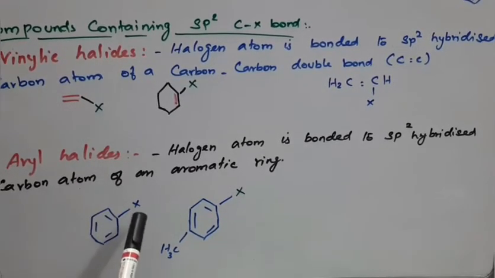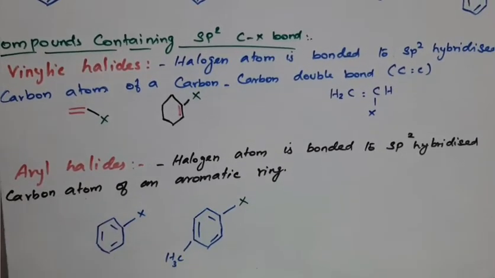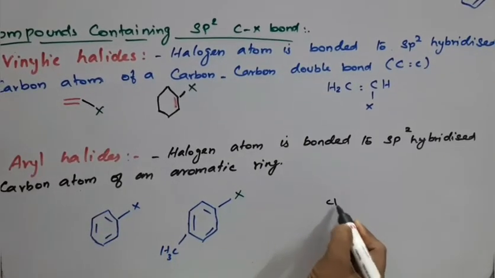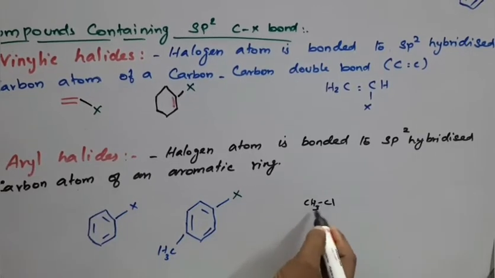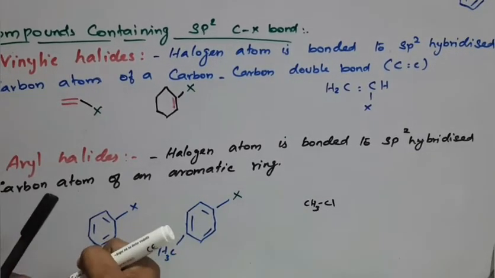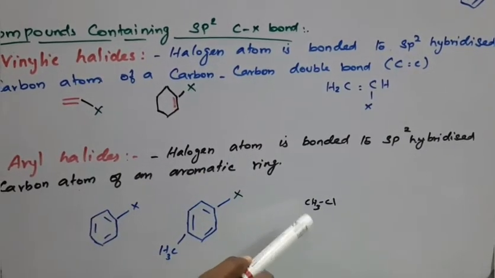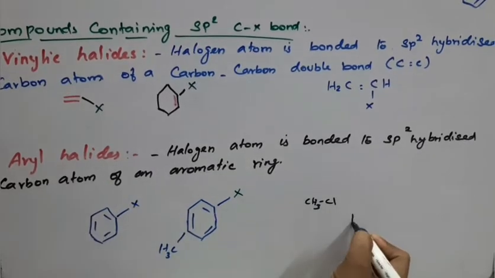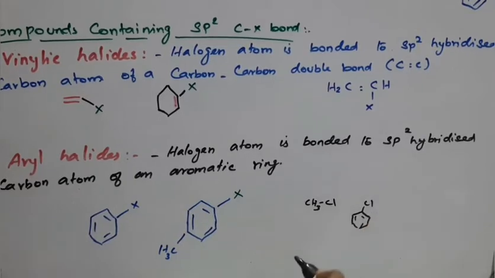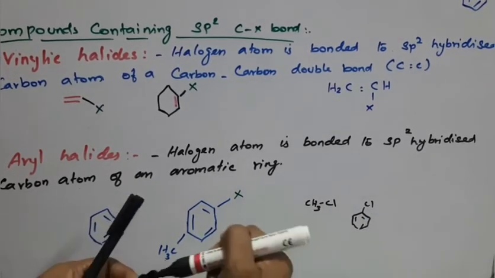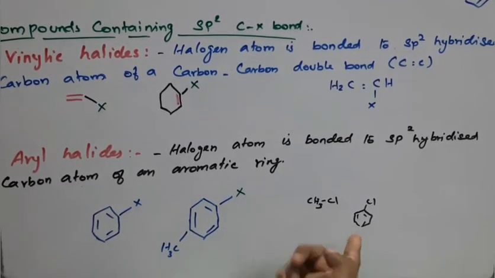Overall, first of all, what do we mean by haloalkane? Haloalkane simply means a halogen group such as Cl attached to an alkyl group; otherwise it is called an alkyl halide. The next one is aryl halide: the aromatic ring, this is a benzene ring. When the benzene ring is attached to a halogen atom, that is called an aryl halide or aromatic halide.